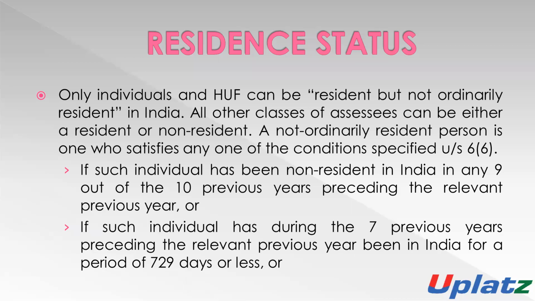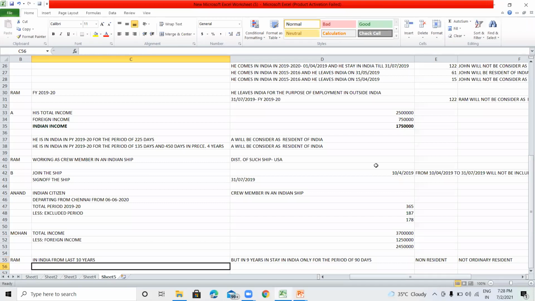Or the next condition: if he stays in India for the period of 7 previous years, and out of these 7 years he stays in India only for the period of 729 days or less than 729 days. For example, he is in India for the last 7 years, and in such 7 years he stays only for 550 days.